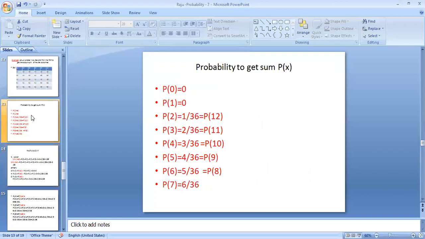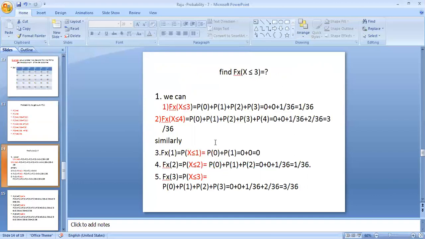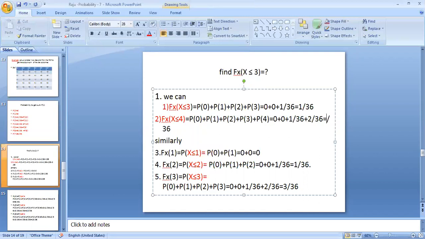P of 2 is 1 by 36, P of 3 is 2 by 36, P of 4 is 3 by 36. So therefore 3 plus 2 plus 1 is 6, so 6 by 36 is the final answer.